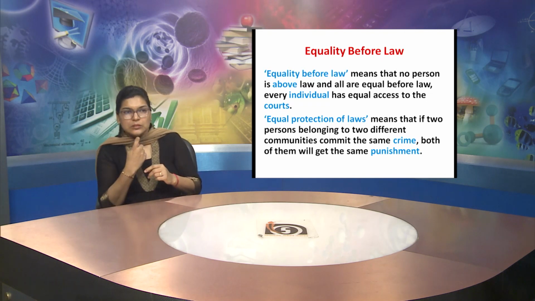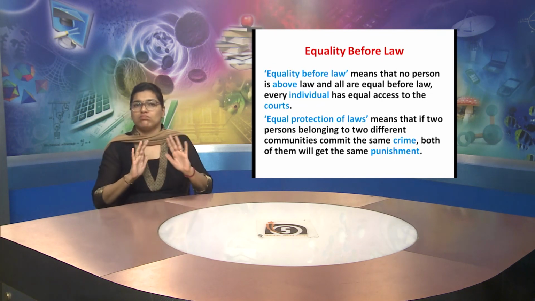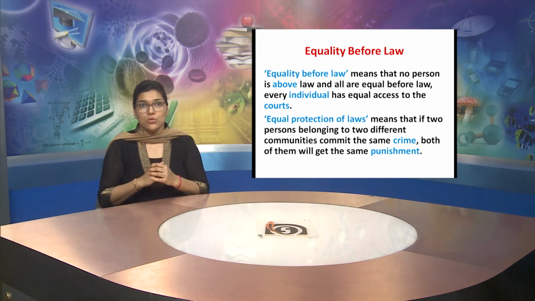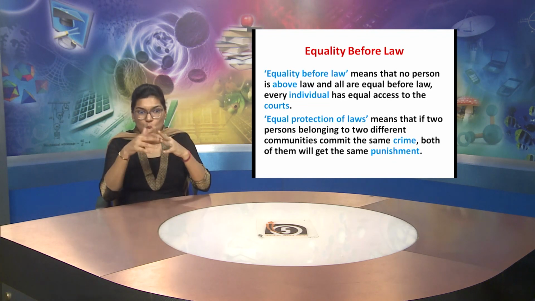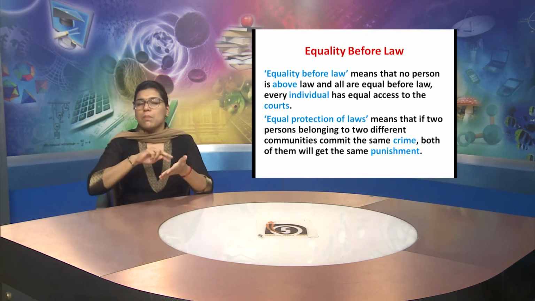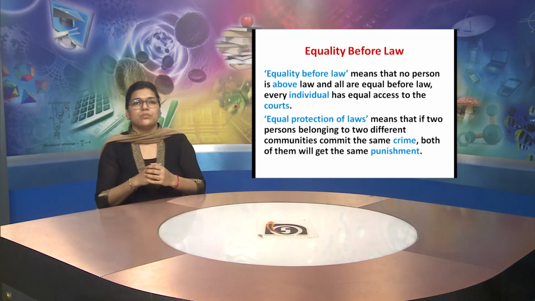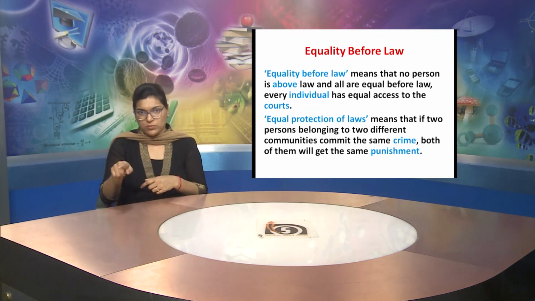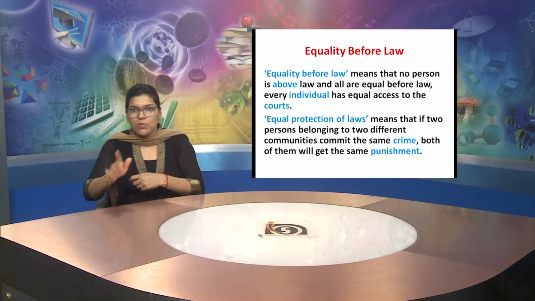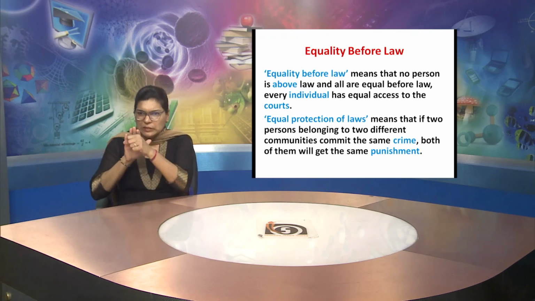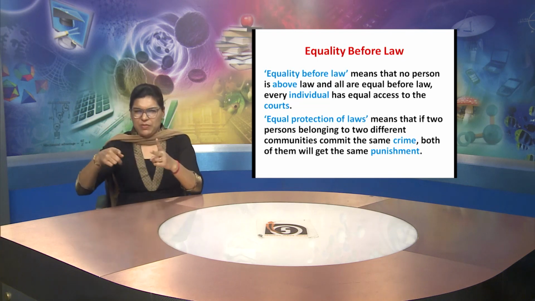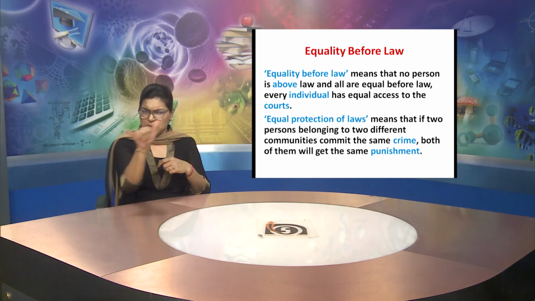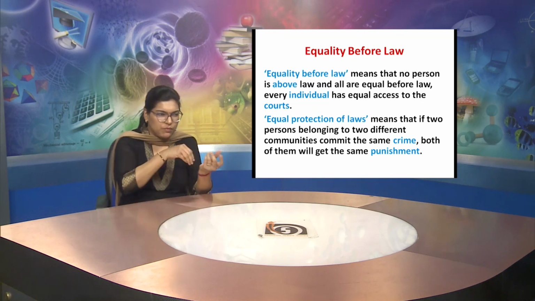They all have equal access to the courts, and equal protection of laws means that if two persons belonging to two different communities commit the same crime, then both of them will get the same punishment, whether the person is rich or poor, whatever the background of the person. Committing a crime will have the same punishment on both of them.